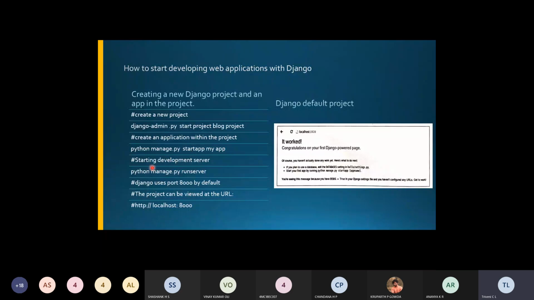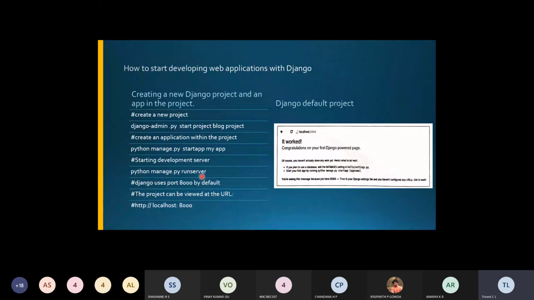Next, you have to start the development server. Remember, whenever you give this hash sign, it is a comment. So python manage.py runserver starts the development server. Once you execute this, it uses port 8000 by default, and the project will be viewed at the URL http://localhost:8000. There you will be able to see the project, and this is the default project we created.